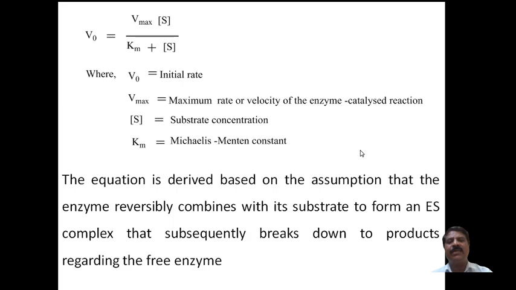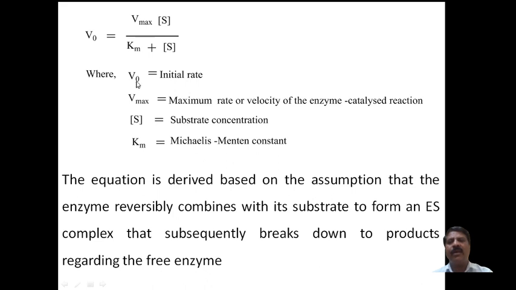This can be further given by the equation V naught is equal to V max into the substrate concentration divided by Km plus the concentration of the substrate. This is the rate of the reaction.